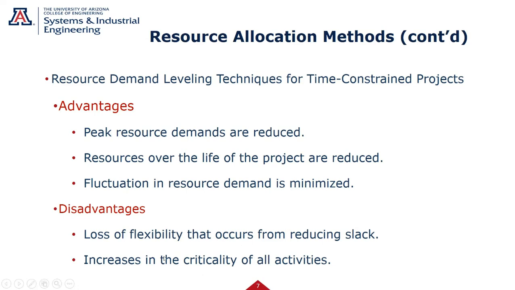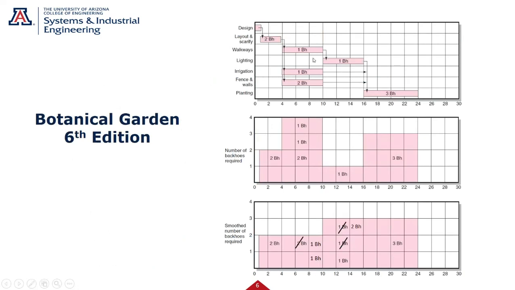Okay, so now it increases the criticality of all tasks. Let's back up and look. So look at right here. By moving these backhoes over to here, okay, we took the double backhoes for the fence and walls and moved it. I now made that critical.